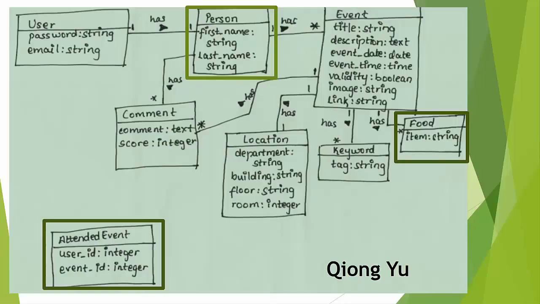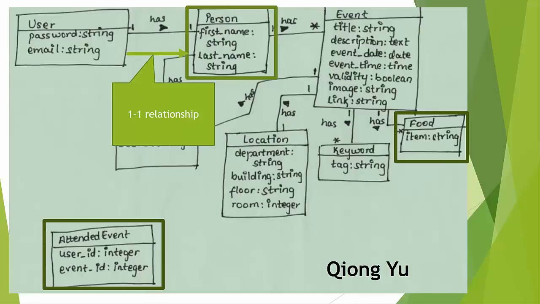Now, these three highlighted classes are created by myself. The first one is person, which has first name and last name. The second one is food, which has item. And the third one is attended event, which has user ID and event.